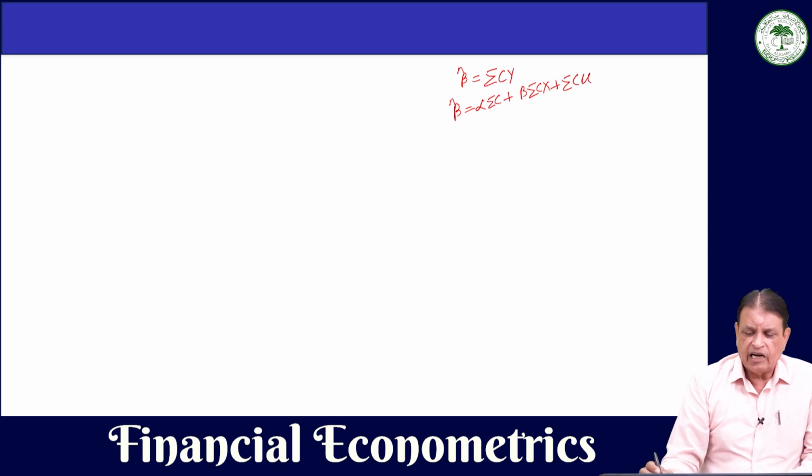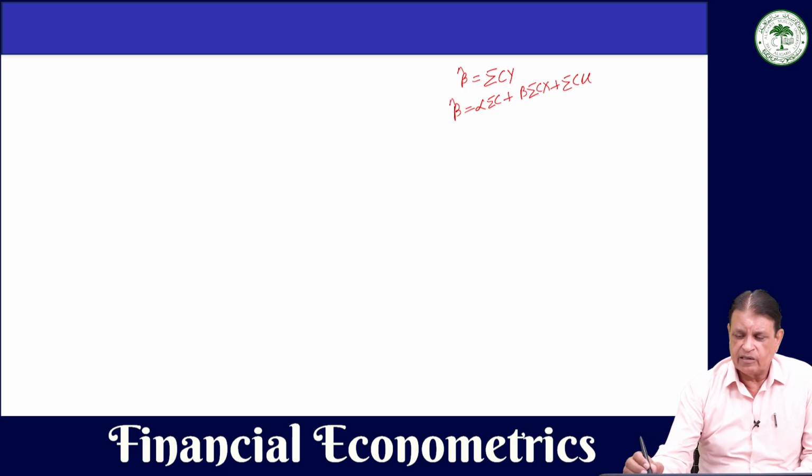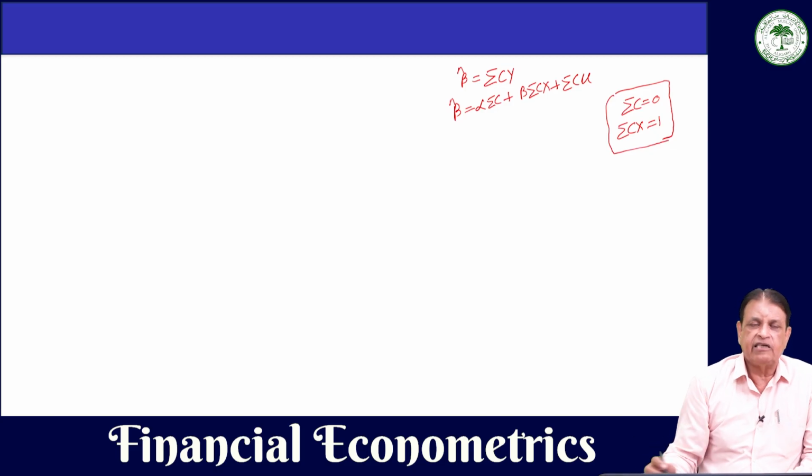Now, you cannot prove that beta hat is an unbiased estimator of beta unless we have two assumptions. The two assumptions are that summation c should be equal to 0 and summation cx is equal to 1. These are the two assumptions that must be satisfied. Only then we can show that here beta hat is an unbiased estimator of beta. Suppose these two assumptions are satisfied. If this is so, then beta hat will be equal to beta